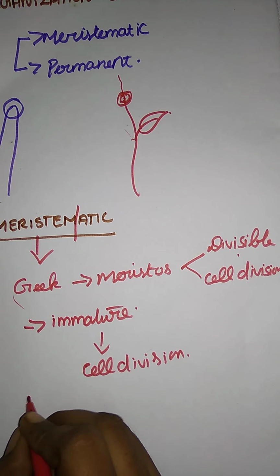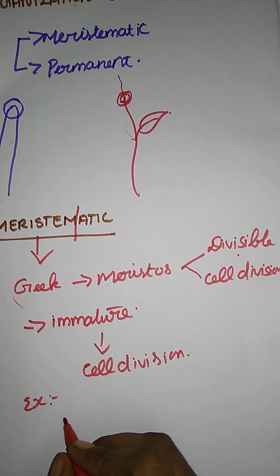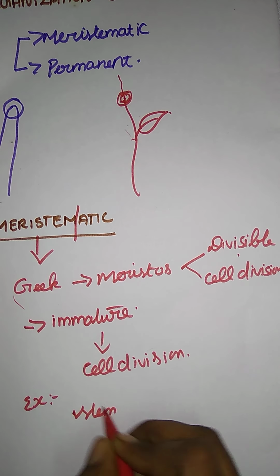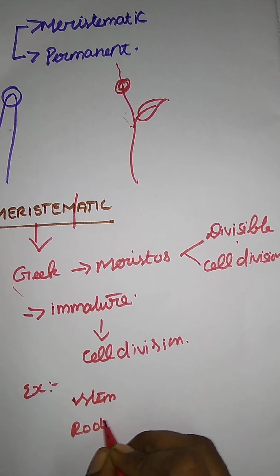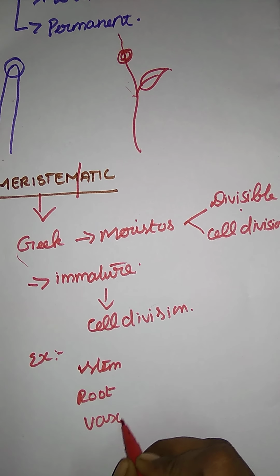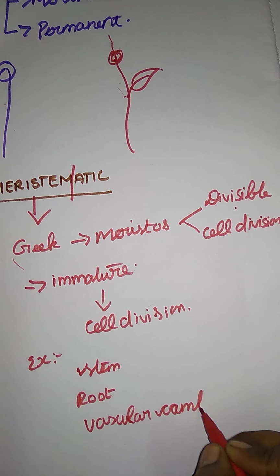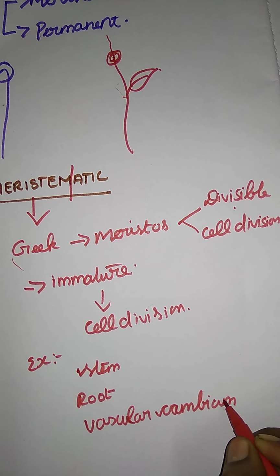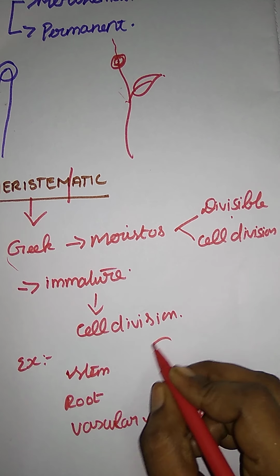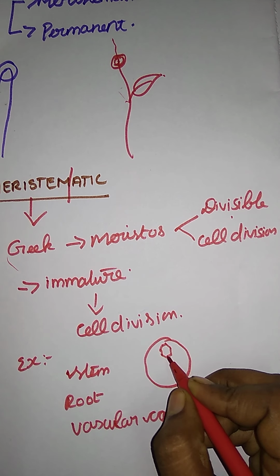For example, I have to give examples of meristematic tissue, where cell division takes place: the stem, the root, and the vascular cambium. Vascular means containing xylem and phloem.